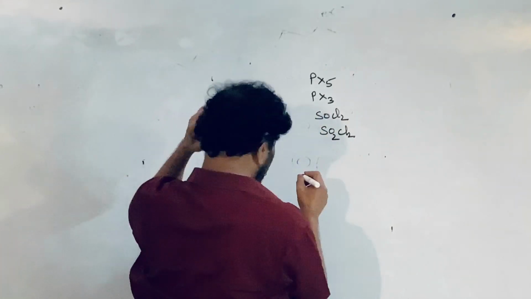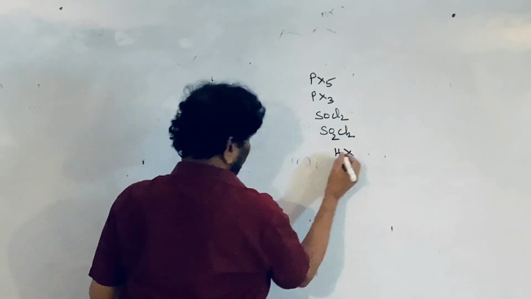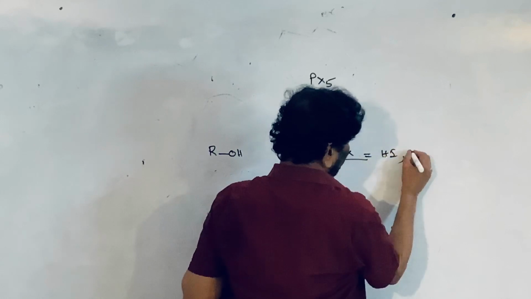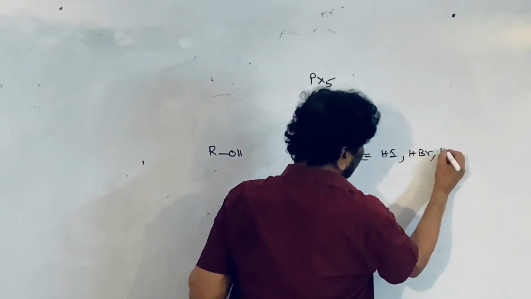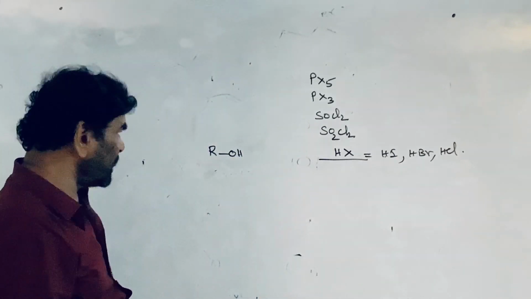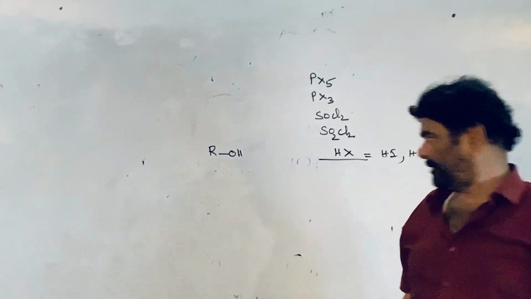The next ones are hydrogen halides, HI, HBr, HCl, etc. Using these reagents, the OH group can be replaced with a halogen.